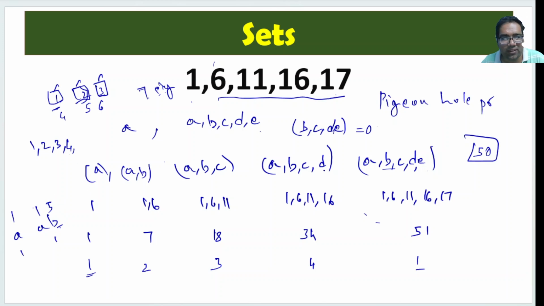There will always be one subset, the difference of the subsets where the remainders are the same. That subset is always a multiple of 5. It's always divisible by 5. Right, guys? Hope you understood this. This is a nice problem. This is a very important principle. We use it at multiple places. This pigeonhole principle. Right, guys? Thank you.